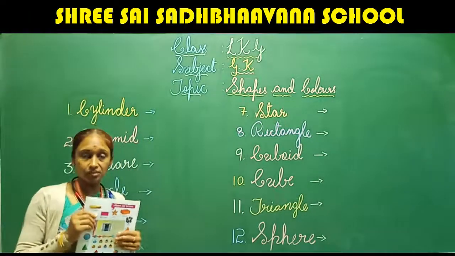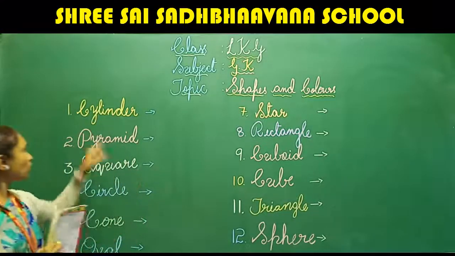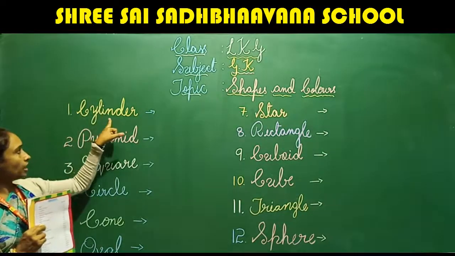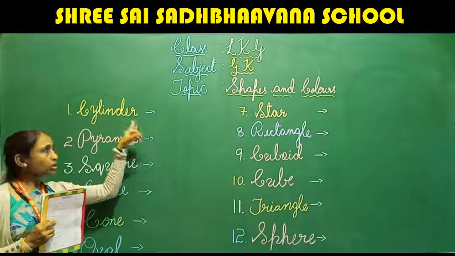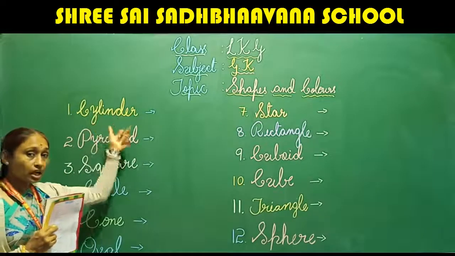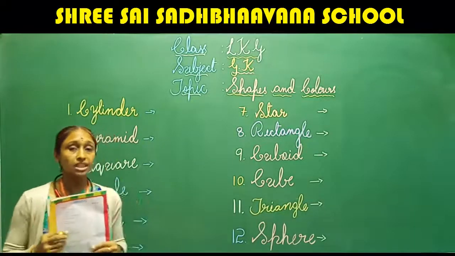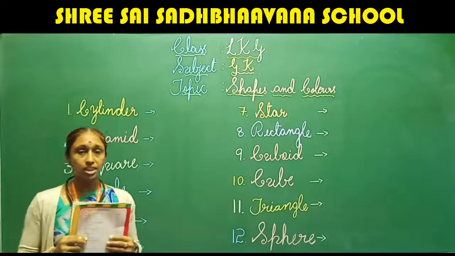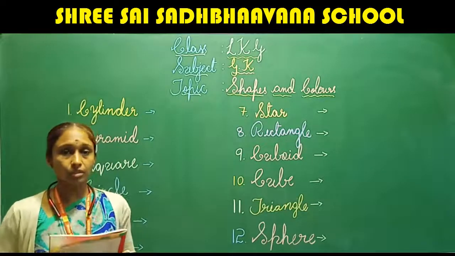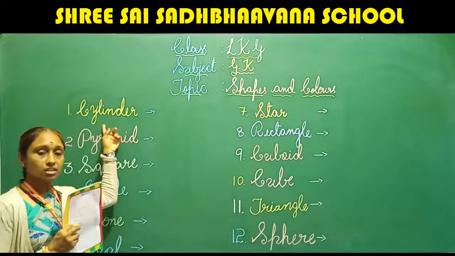Now we will identify which shape is which. First one, what have I written here? Cylinder. Have you heard the word cylinder? Where have you heard that word? Yes, in the kitchen, isn't it? The word cylinder you have heard in the kitchen.